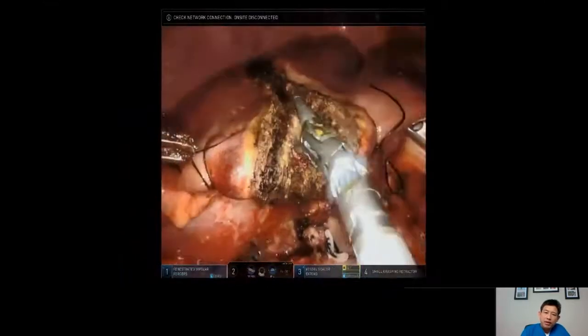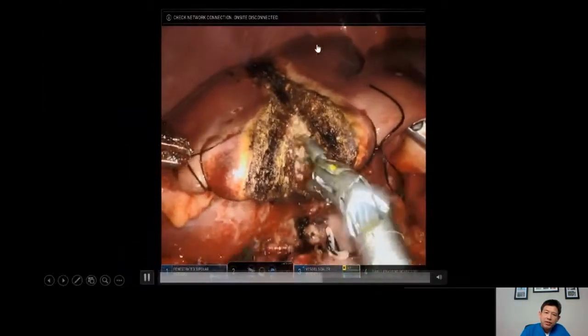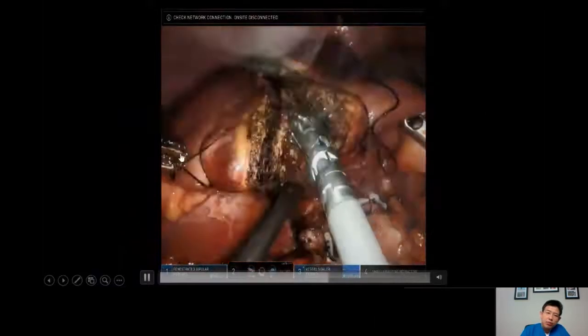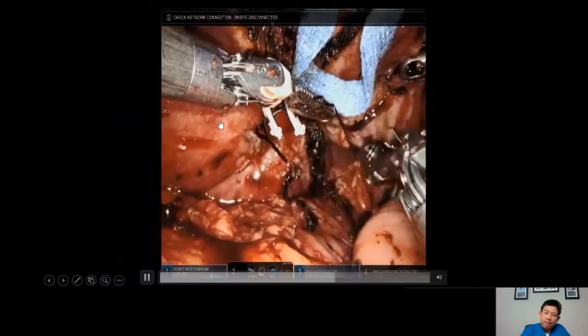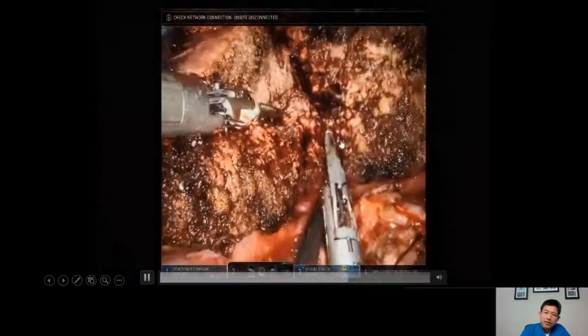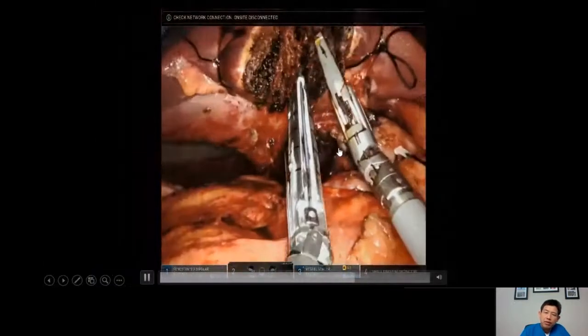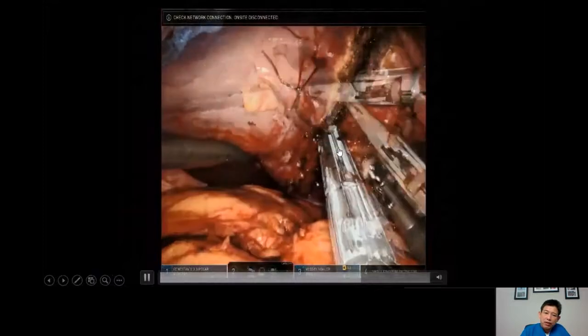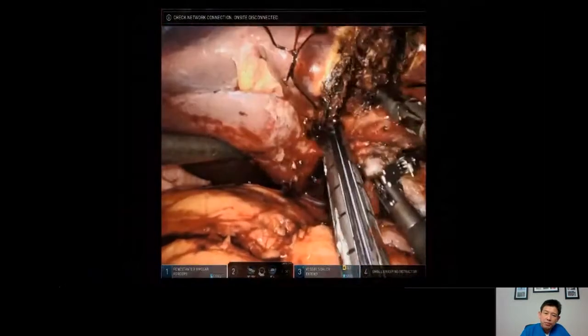When we split the liver, this is the line of liver resection. This is the normal liver on the left. This is the tumorous liver on the right. We place a small clamp to temporarily stop the blood supply going into the liver, so when we cut the liver, it does not give us too much bleeding.